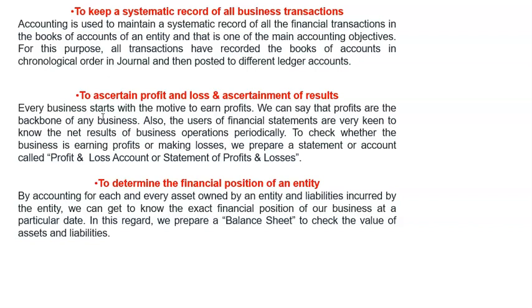And from the profit or loss, it helps you to attain the financial position of the entity, of the organization. How do you attain the financial position of the organization? It is through the financial statements. For example, the balance sheet shows you the going concern of the business. Secondly, the profit and loss shows if the organization is making a profit or a loss. So, by accounting for each and every asset owned by the entity and liabilities incurred by the entity, we get to know the exact financial position of our business at a particular date.